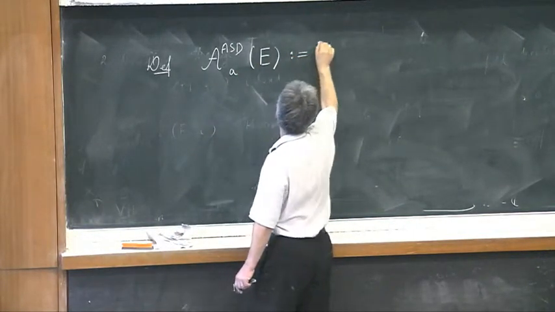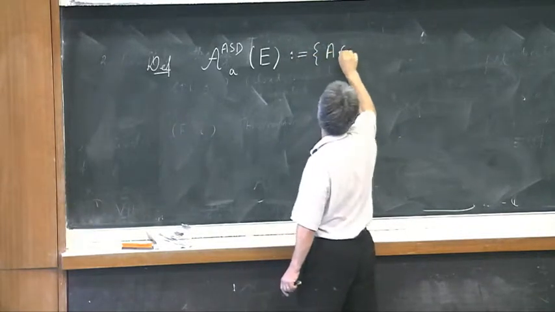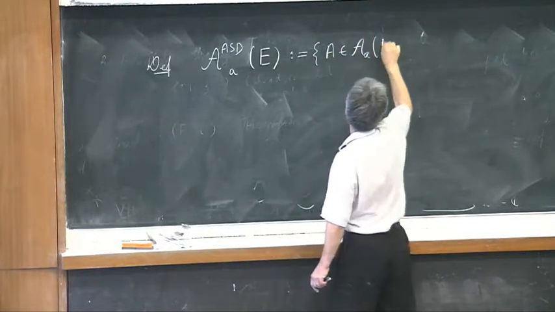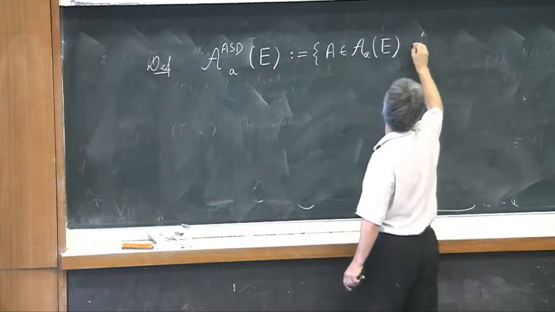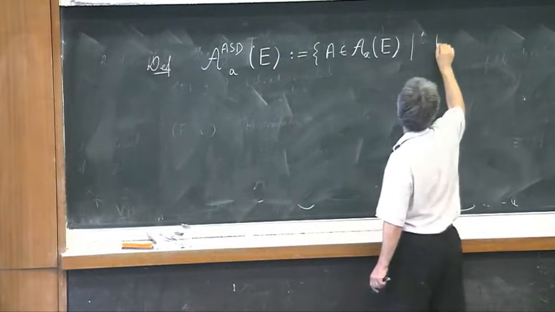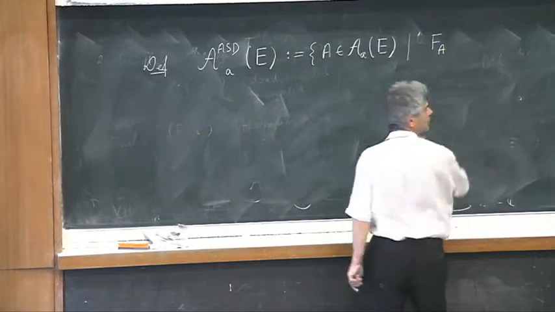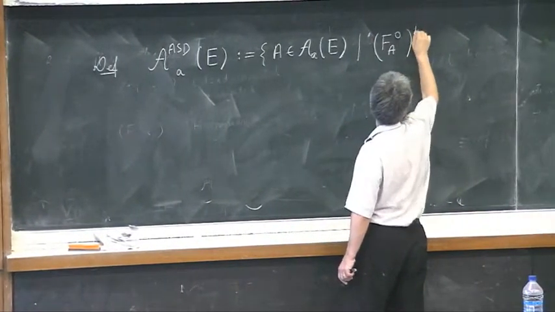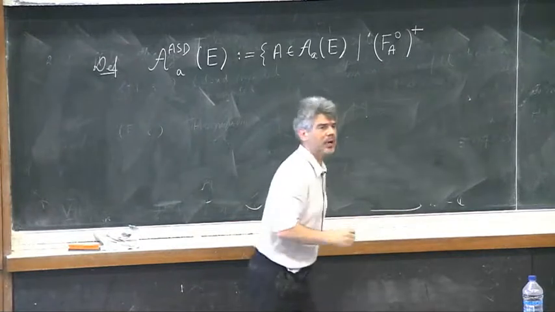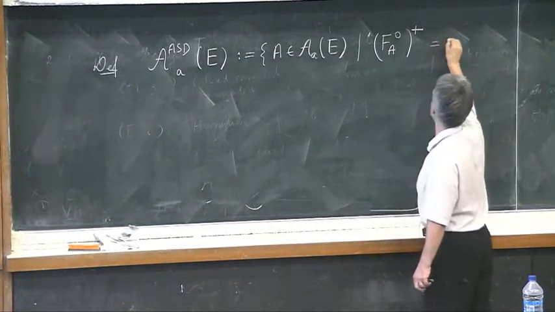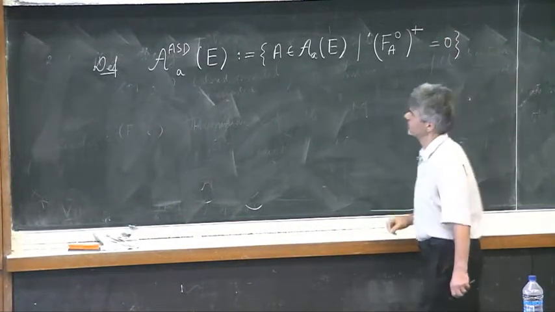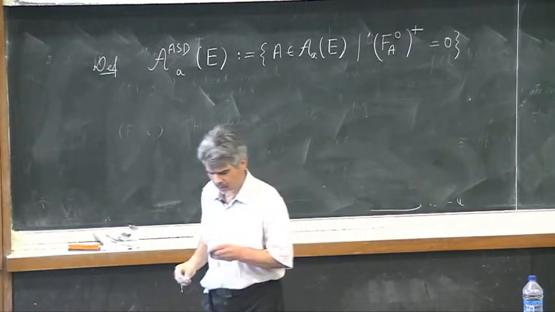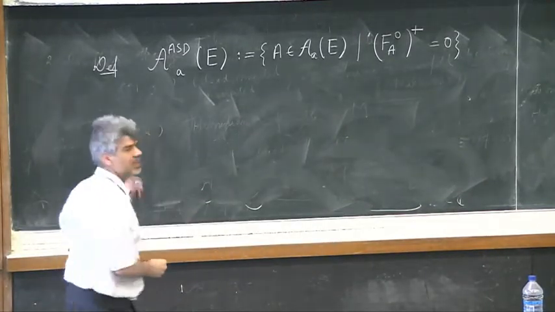ASD is, by definition, the set of connections in this bundle with the following condition. I consider the curvature, the trace-free part of the curvature, the self-dual part of this, and I impose that this vanishes. Let me explain you everything.